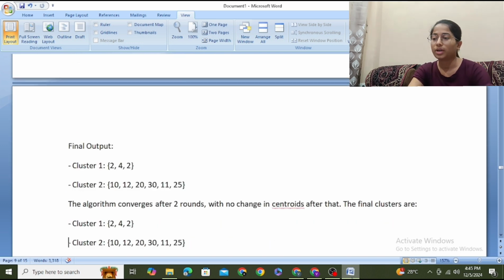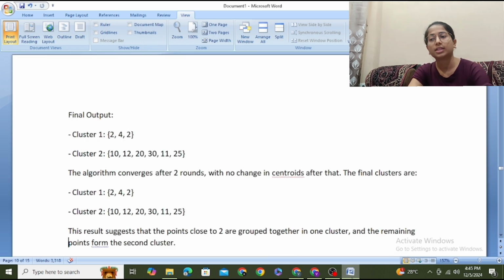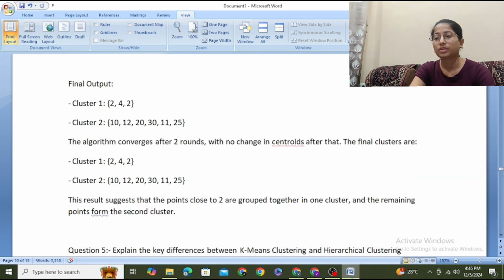Final output: cluster 1 is 2, 4, 10, 12, 20, and 30, and cluster 2 is 11, 25. The algorithm converges after 2 rounds with no change in centroids after that. The final clusters are.